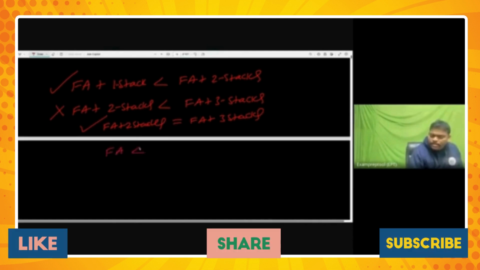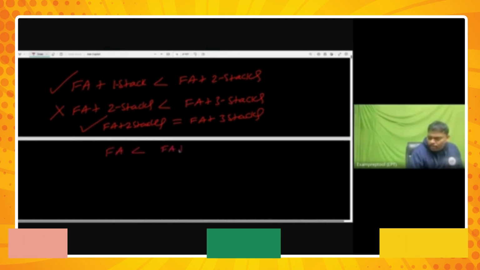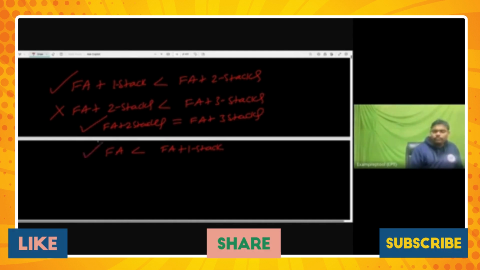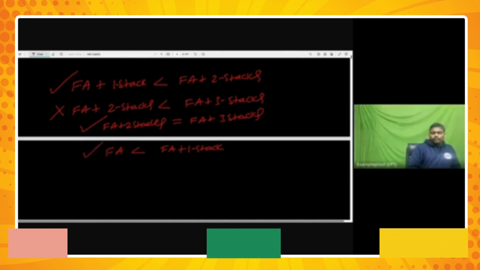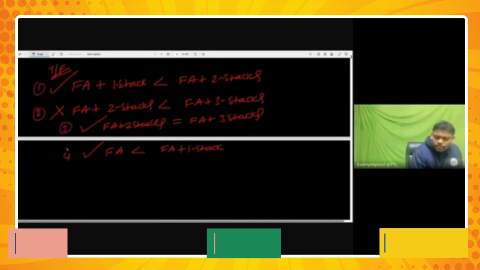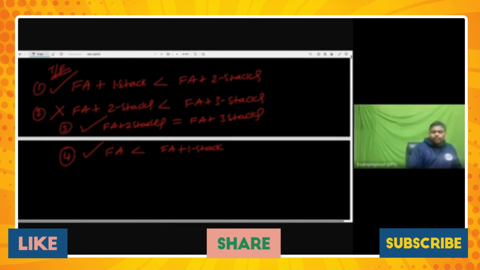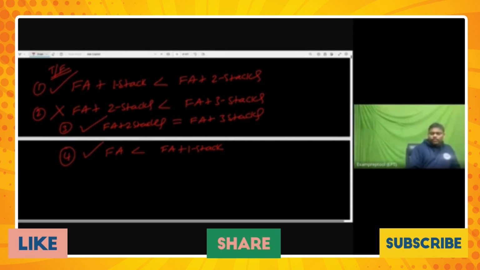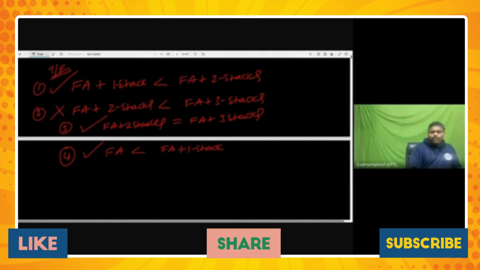Next one, only for namesake. Finite automata is less than finite automata plus one stack. Am I right? Perfect. So this may be right. Check true or false: first statement, second statement, third statement, fourth statement. So the first one is true, the third one is true, the fourth one is also true, only the second one fails.